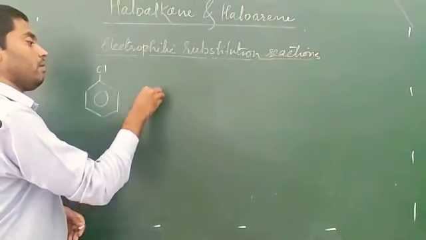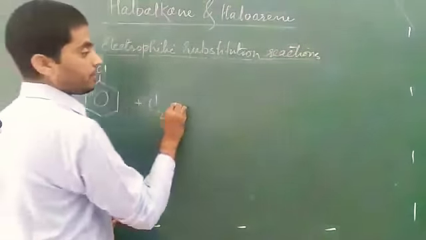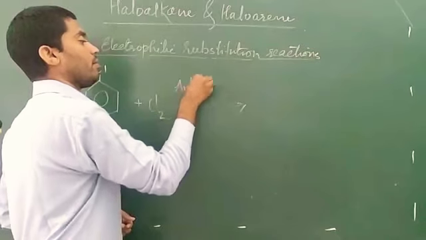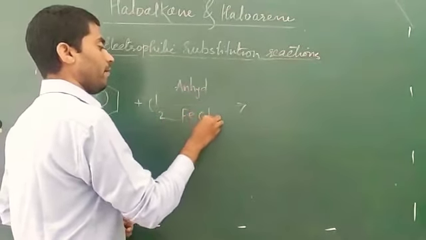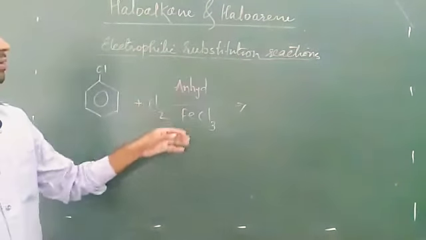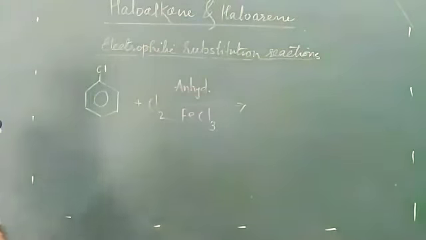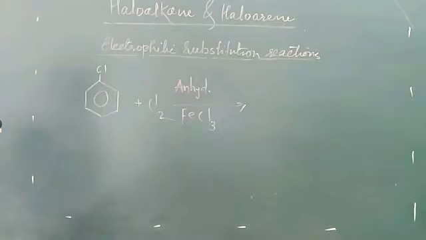For example, we are taking chlorine in presence of ferric salt, anhydrous FeCl3. Now anhydrous ferric chloride favors the electrophilic reaction.